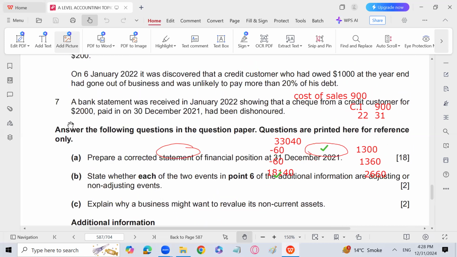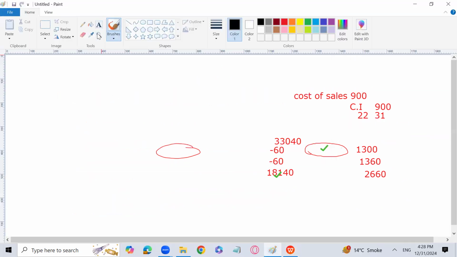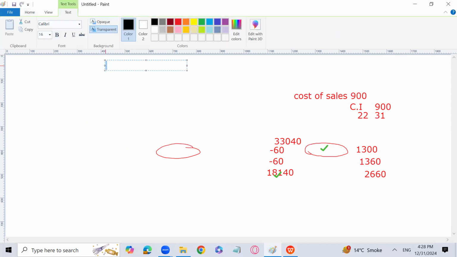No, 7 is not basically regarding, 7 is just an omission of an entry. It is not anything regarding the international accounting standards, right? Because that is just a dual aspect concept which has not been recorded. So let's prepare the statement of financial position. I'm going to prepare in front of you.